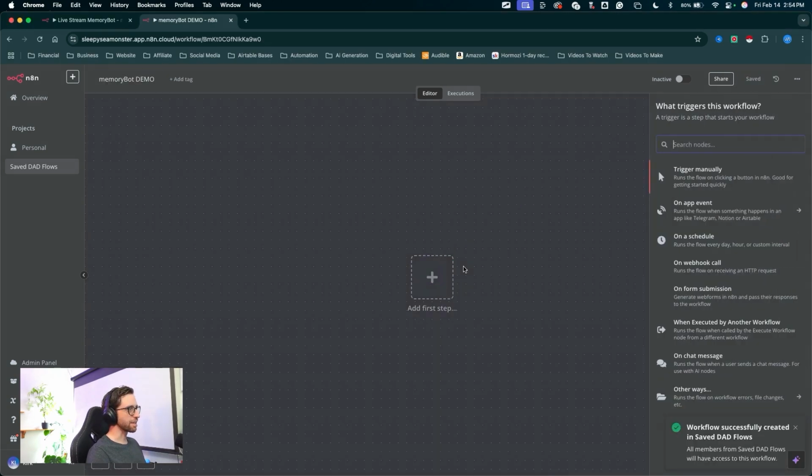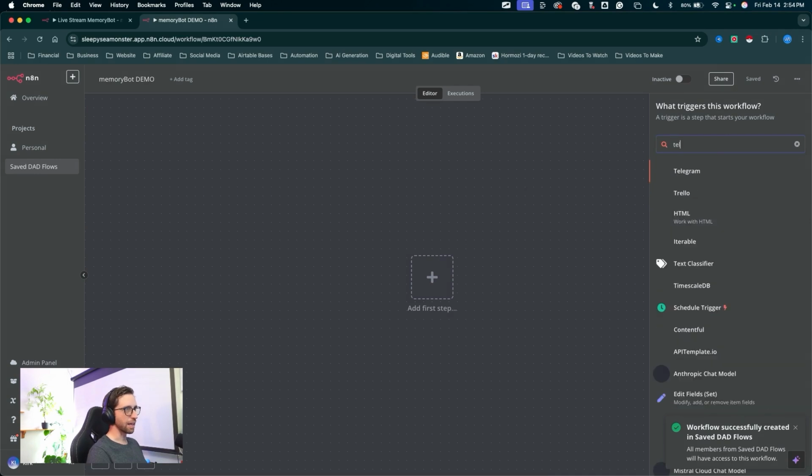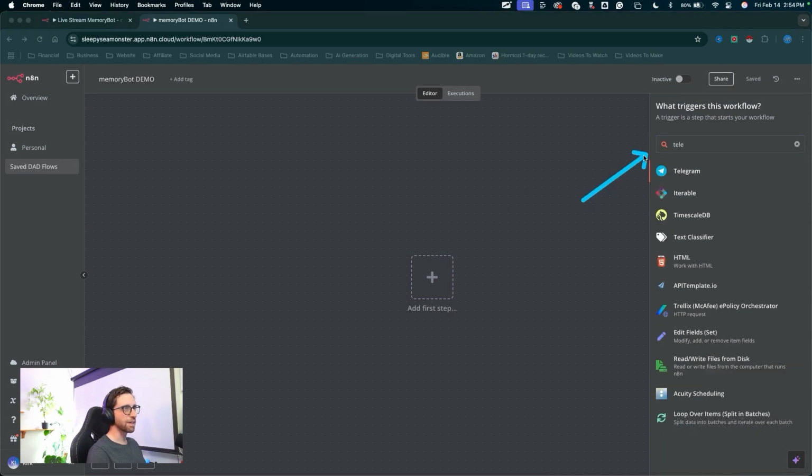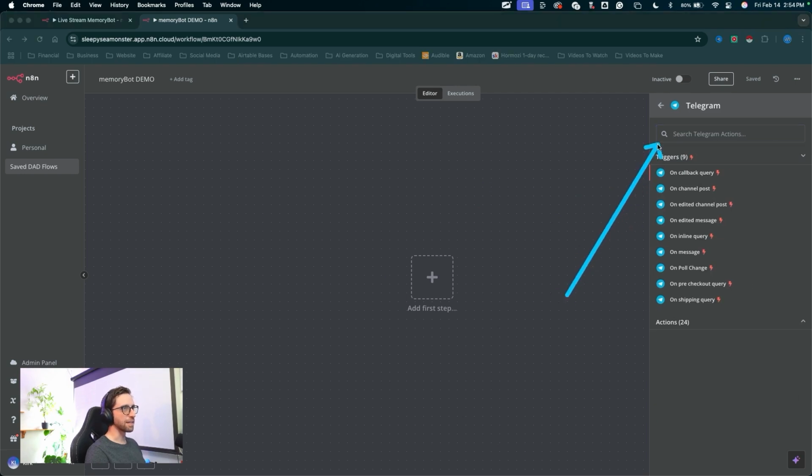Click the plus to create the first node. This is going to be a Telegram node. I'll type in Telegram in the search bar. Anytime you want to find any node you want to work with, you can type in the search bar here to find that node. I'm going to click on the Telegram node options and we'll get a list of trigger options. The one we want is on message.